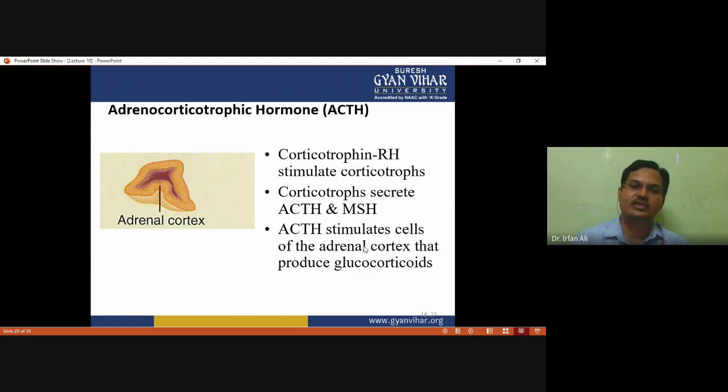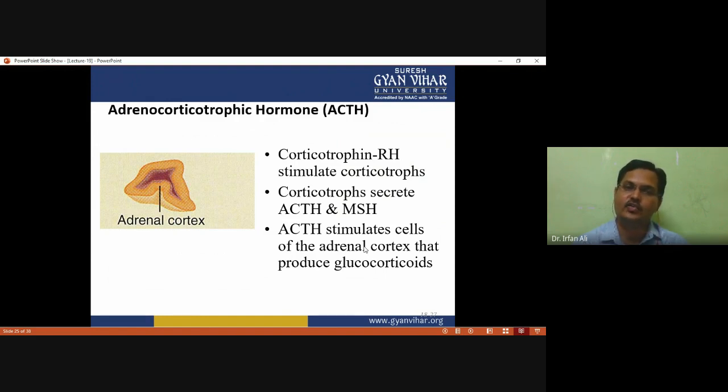The next hormone is adrenocorticotropic hormone, or ACTH. Corticotropin releasing hormone stimulates corticotrophs, and these corticotrophs secrete adrenocorticotropic hormone and melanocyte stimulating hormone.